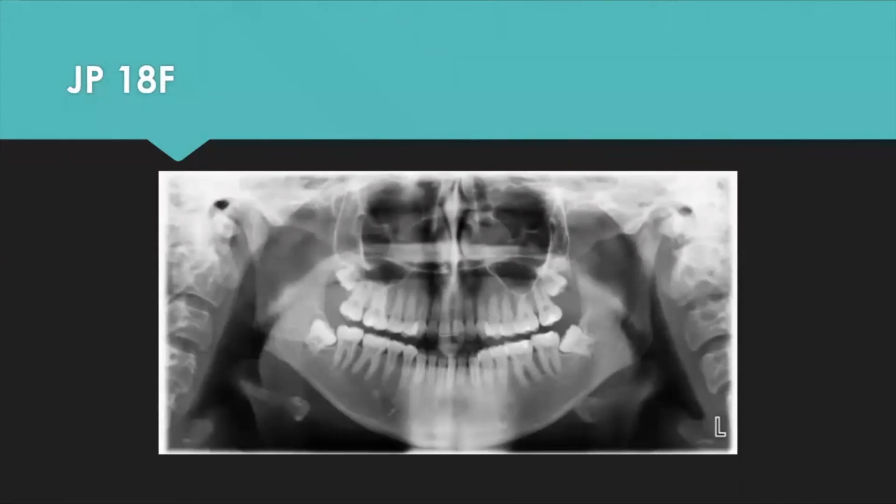This, similar to the previous one, you can see the teeth are about 50% developed, the roots. You can clearly see the lower third molars are not going to come into a good position. They're stuck behind the second molars. And at this time, there's no damage to the second molars, but taking these teeth out in the near future would definitely be beneficial to the patient. And again, these teeth are sitting nicely above the nerve, and the maxillary ones are sitting at a good location with the sinus where there's little concern of any sinus issues postoperatively.